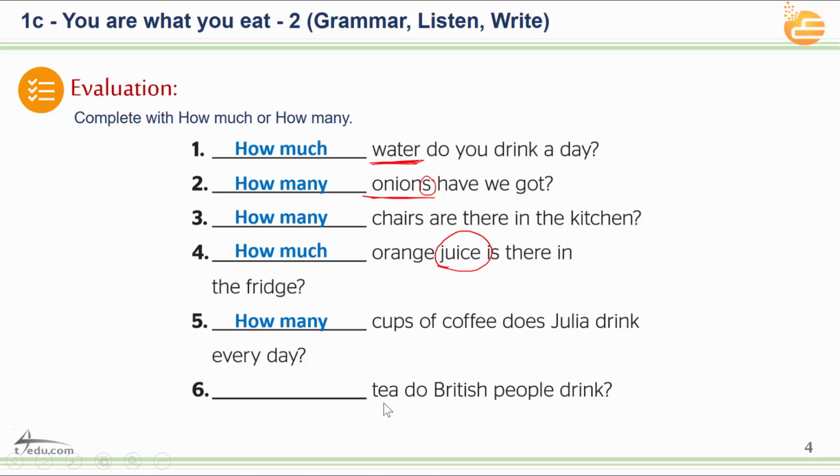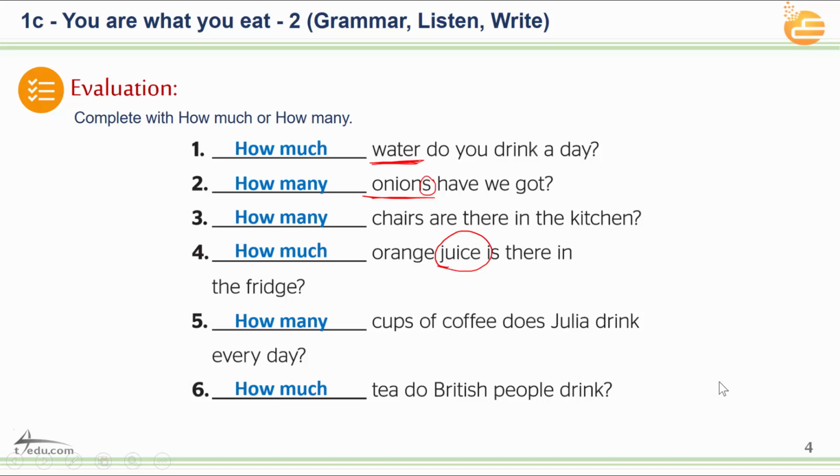Number six, the last one. Tea do British people drink? Tea. Can we count the tea? It's liquid, just like milk, just like water, just like lemonade, just like juice. So we have to say how much tea do British people drink?